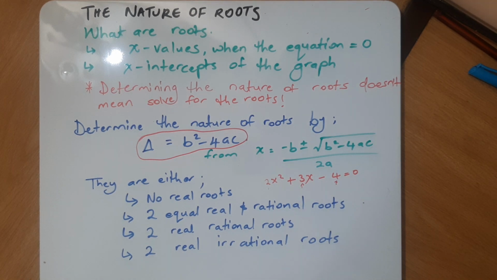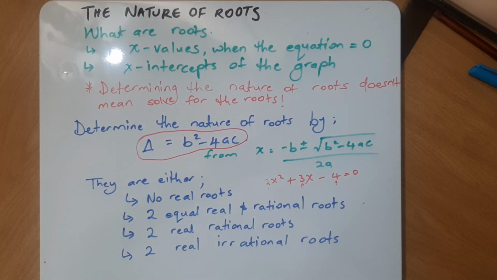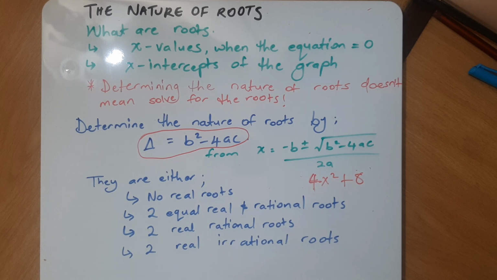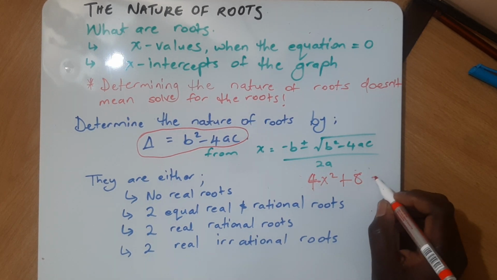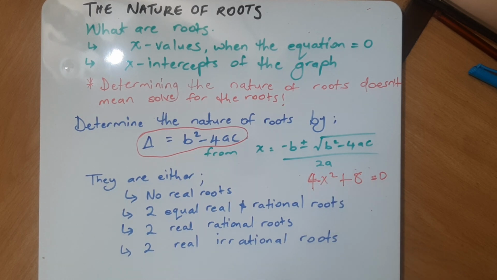Someone will say, what if I have an equation that doesn't look like that? How about we have this equation, 4x squared plus 8 equals 0. Someone will say, well, we don't have all the values, how are we going to do it? No, you do have the values. Look closely. You have your a as 4 because that's the coefficient of x squared. Where is the b?